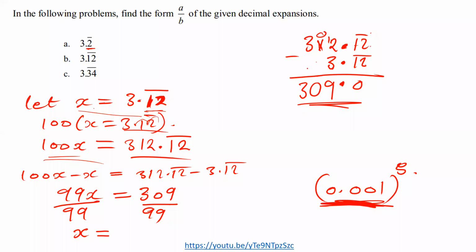There are some lecturers who will not give you full marks if you leave it like this. You make sure that you reduce it. I know that 3 can go into 3, 1, and then 3 can go into 0, 0, 3 can go into 9, 3. Over, 3 can go into 9, 3. So this is